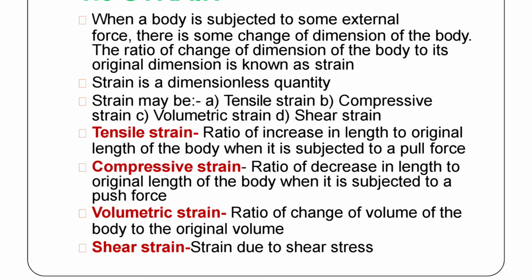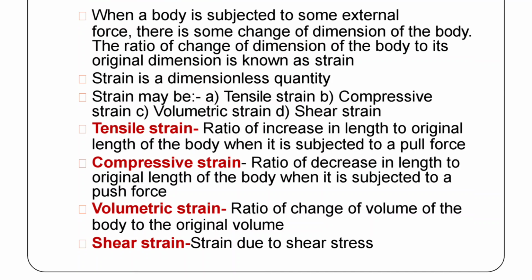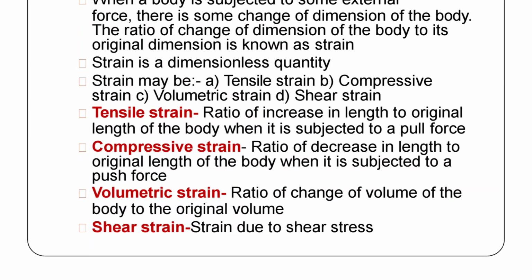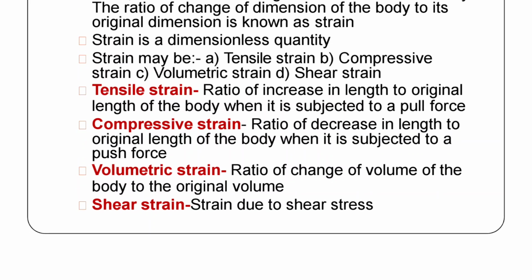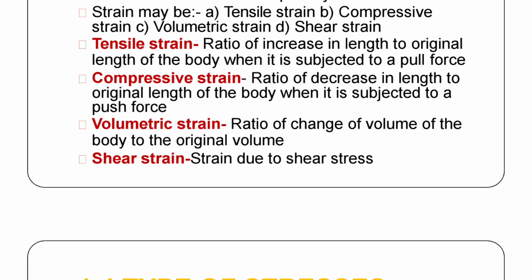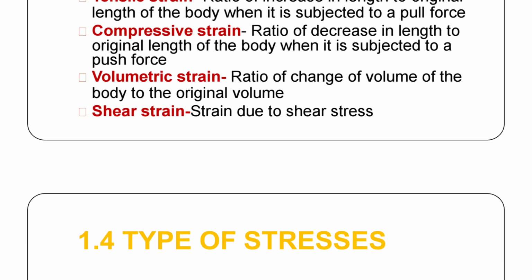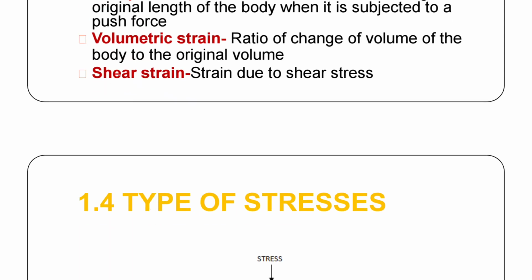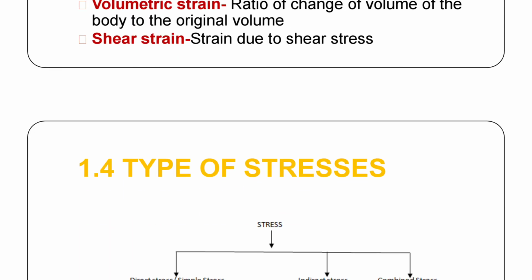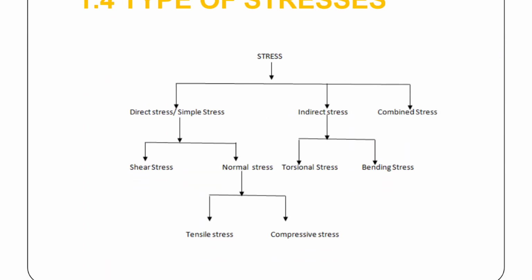Change in length to the original length is the tensile strain. Decrease in length to the original length is considered as compressive strain. Change in volume to the original volume is considered as volumetric strain. And due to shear stress, the change to the original dimension is known as the shear strain.